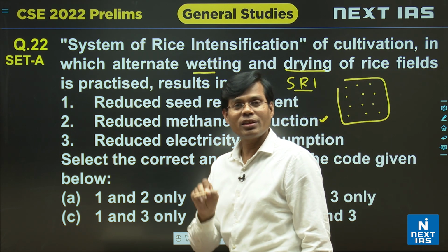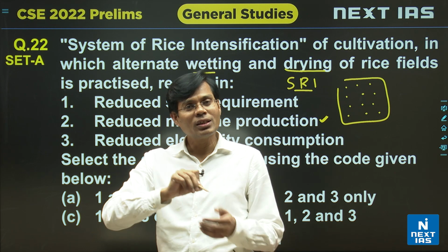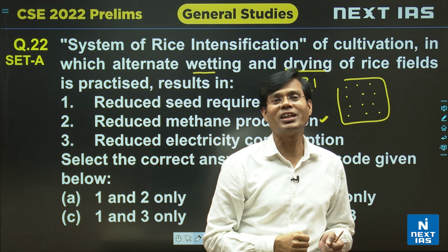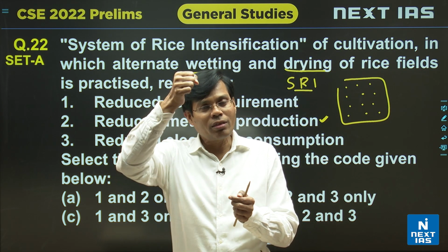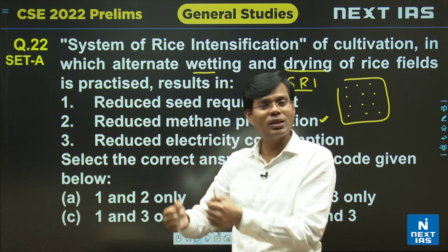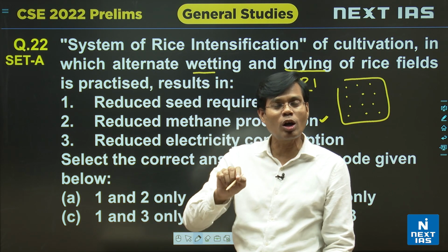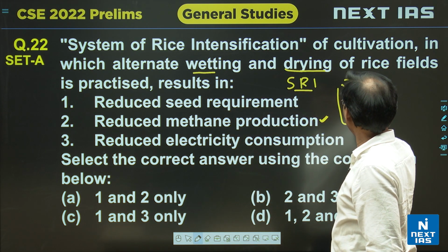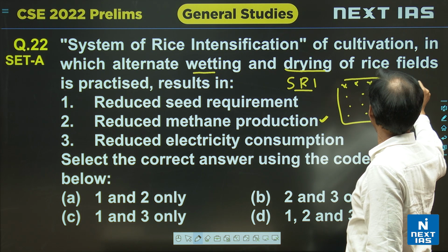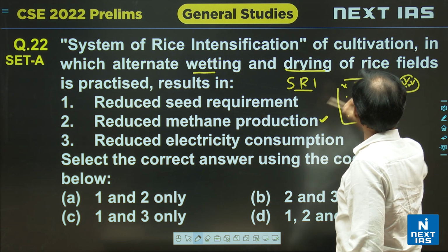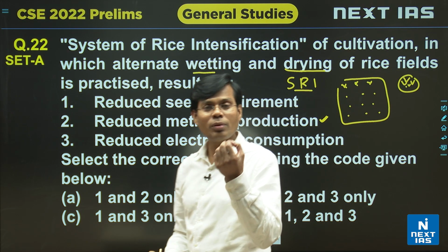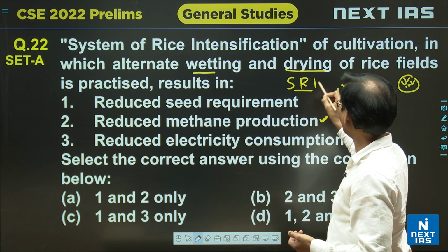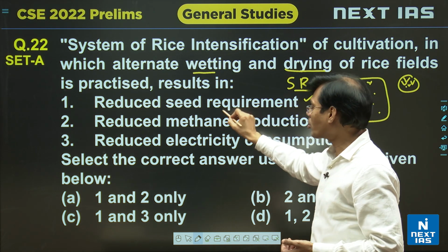And second, in this method it is also required that only a single seedling is planted rather than the bunch in transplantation. एक छोटे छोटे सीड, एक सिंगल सीडलिंग जो नर्सरी में तैयार हो गया, नर्सरी से एक सिंगल, तो इसमें मिनिमम कंपटीशन होता है सीड के बीच में, और जब सीड का कंपटीशन कम होगा, एक सिंगल सीड rather than a transplantation bunch, then here the chance of seed consumption is also reduced. So it is less inputs, less seed requirement as well. So the first is also correct.